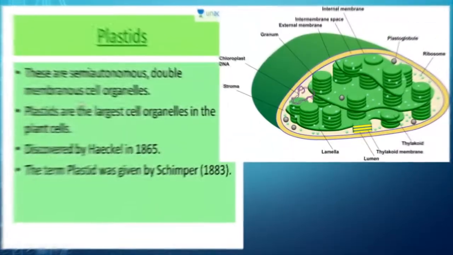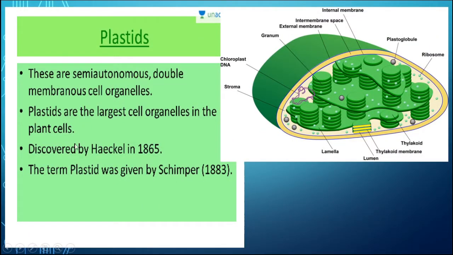The plastids, as we know, are semi-autonomous and double membranous structures. That means because they have circular DNA, their own DNA, and ribosomes, they can synthesize their own protein. That's why they are known as semi-autonomous bodies. They are the largest cell organelle in the plant cell, discovered by Haeckel in 1865, and the term plastid was first given by Schimper in 1883.